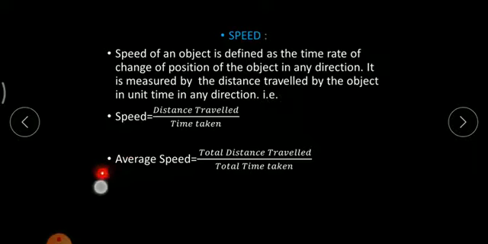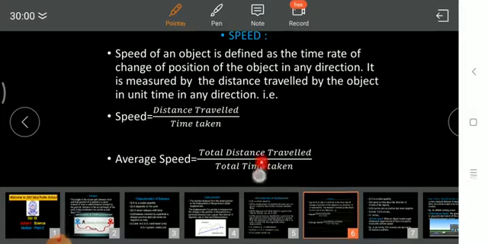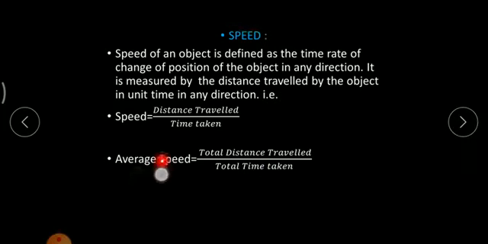Now how to calculate average speed? It is total distance traveled upon total time taken. For instance, if there are n number of scenarios and the total distance traveled is different in different intervals of time, we have to simply add the different distances. If we add all the distances and divide by total time, whatever quantity we get would be called average speed.